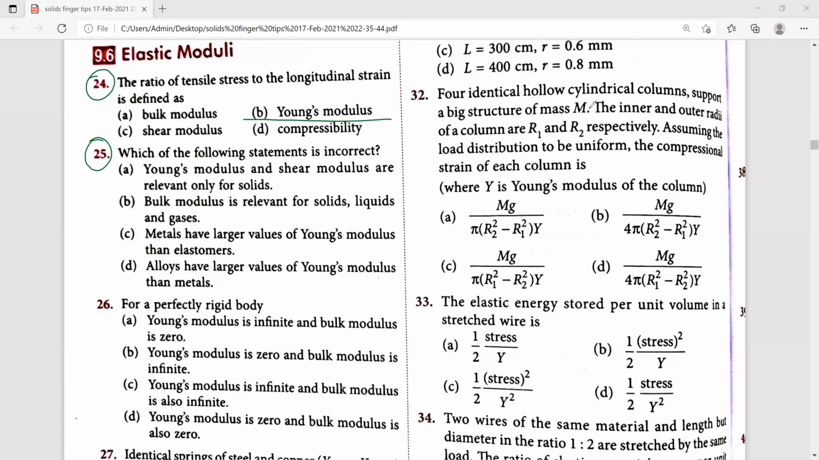Twenty-fifth. Which of the following statements is incorrect, they asked. Metals have a large value of Young's modulus than alloys and elastomers. That one is the incorrect statement. Next, 26th one. For a perfectly rigid body, they have given 4 options. Among the 4 options, we have to choose the right answer. For a perfectly rigid body, both Young's modulus and bulk modulus are infinite. Therefore, this one is the right answer related to a perfectly rigid body.